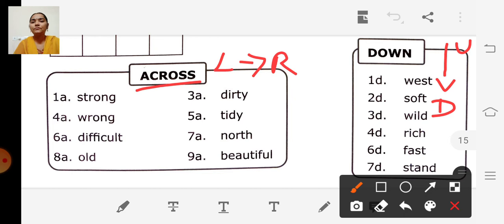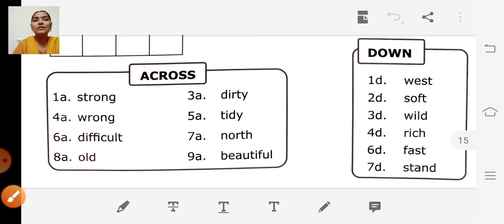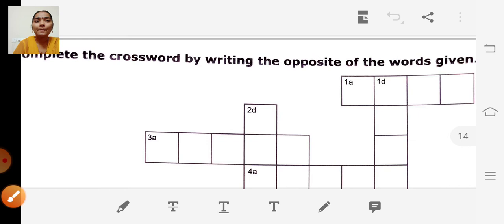So 1A. 1A means one across. Strong. What is the opposite of strong? Weak, right? Opposite of strong is weak. So where is 1A?